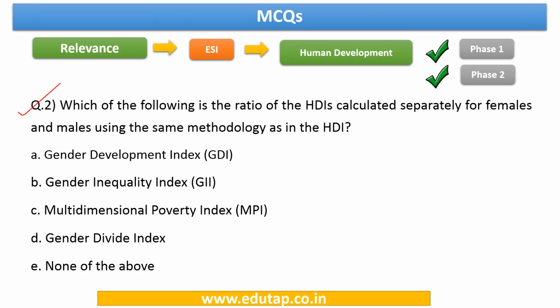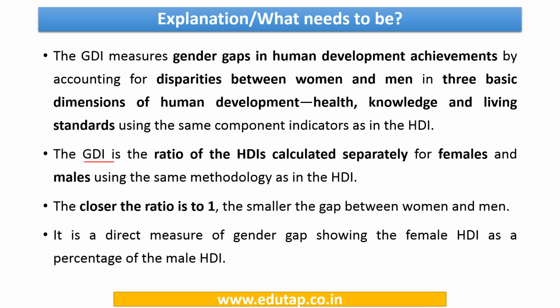This particular question says, which of the following is the ratio of the HDIs calculated separately for females and males using the same methodology as in the HDI? The answer to this question is Gender Development Index, GDI. Kindly note this. So friends, this GDI is basically the ratio of HDIs calculated separately for females and males.